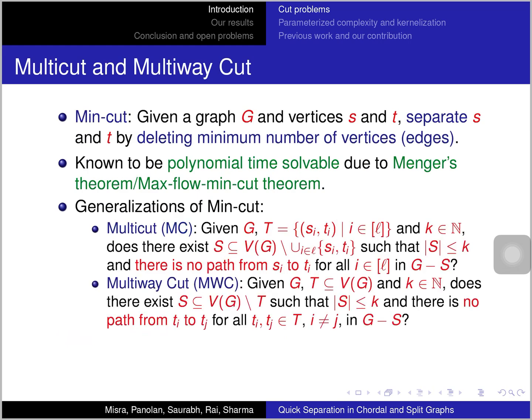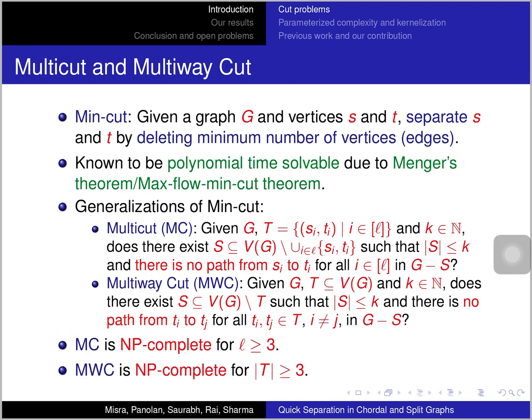Another related problem is the multiway cut problem, where instead of giving pairs of terminals, we are given a set of terminals and an integer k, and we are asked whether we can delete at most k vertices to disconnect all these terminals in T from each other. It is known that multicut is NP-complete when we are given at least 3 pairs, and multiway cut is NP-complete when we are given at least 3 terminals.